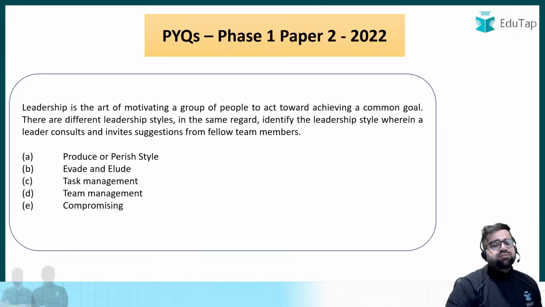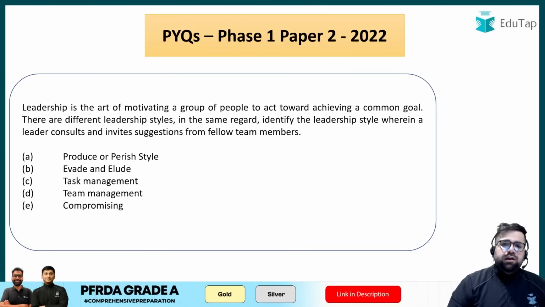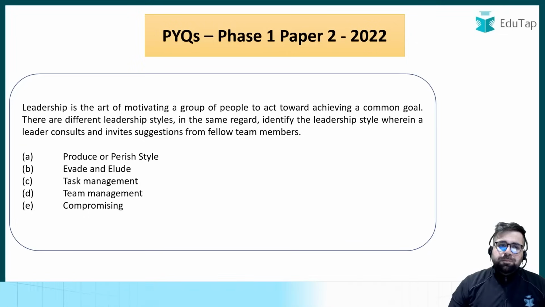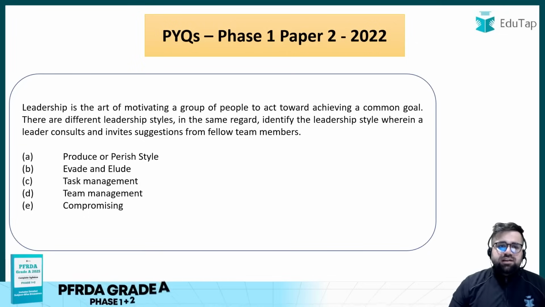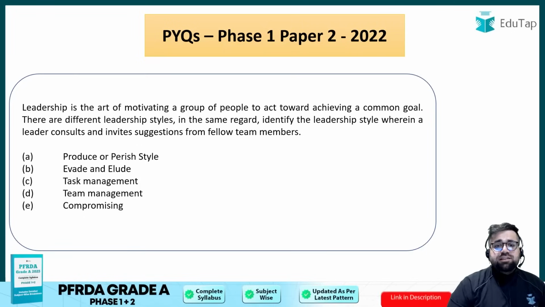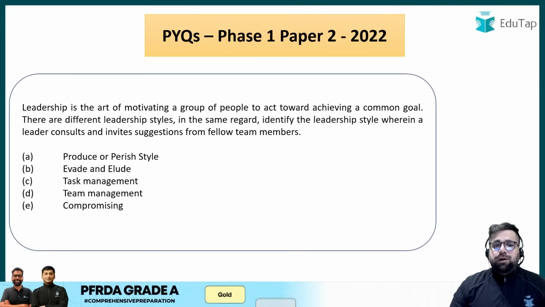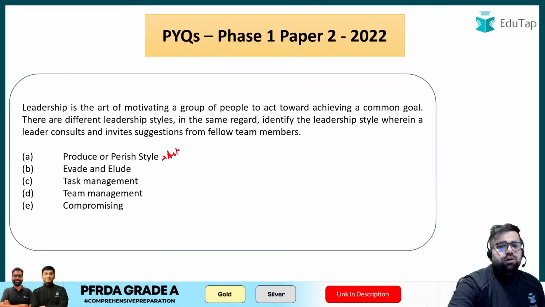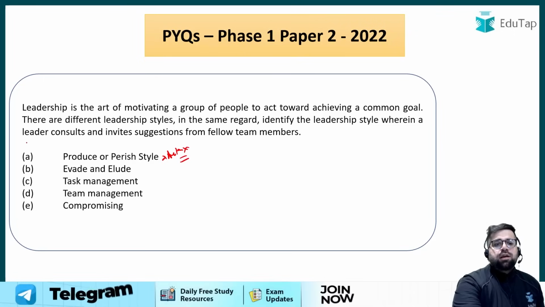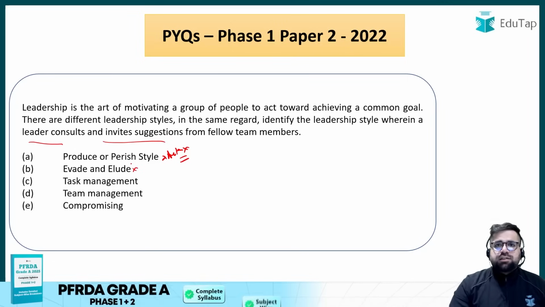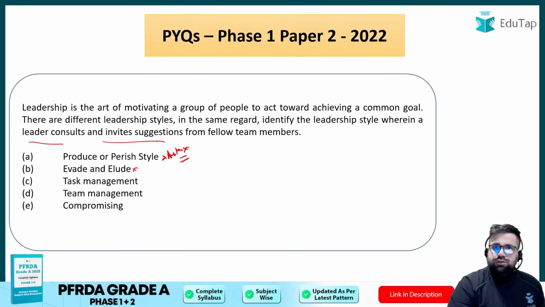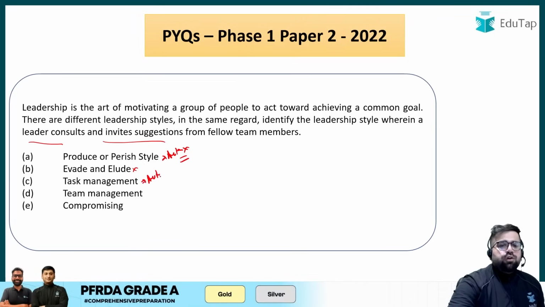Okay. Next question. Leadership is the art of motivating a group of people to act towards achieving a common goal. There are different leadership styles. In the same regard, identify the leadership style wherein the leader consults and invites suggestions from the fellow team members. Now this is taken from your, I would say, Blake and Mouton. Produce and perish is a kind of autocratic, which will not be the case because over here you are consulting and inviting suggestions. Evade and elude is like the worst of both worlds. Basically you are not able to focus on the task and you are not able to focus on the team also. Task management is again kind of autocratic in nature.